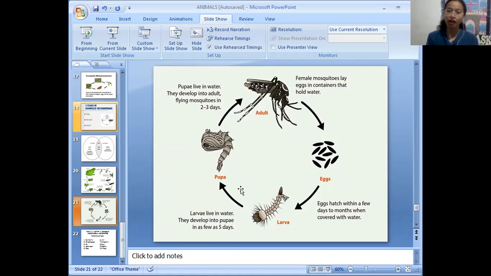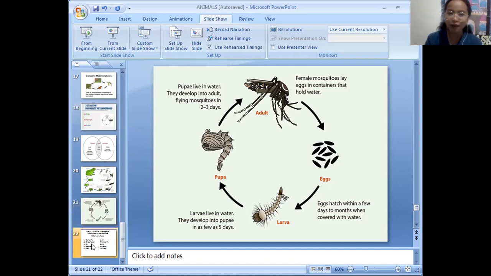Especially today, it's raining, so we need to be careful with our things outside of our house. Make sure that there is no water inside of our garbage when you put it outside, because that's the best place, the best habitat for the mosquito. So those are the two types of metamorphosis.